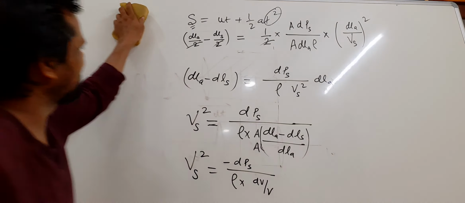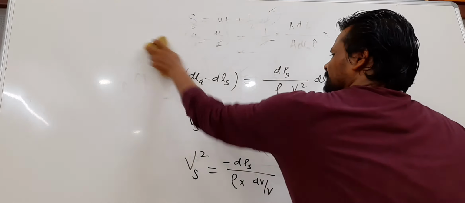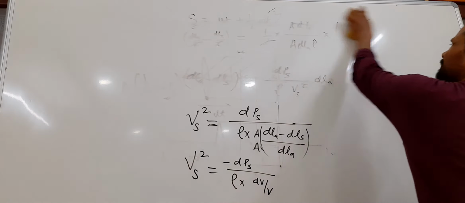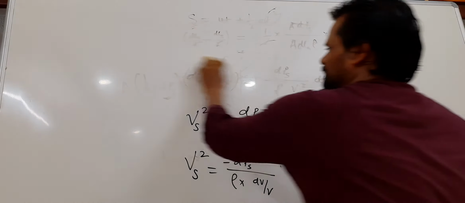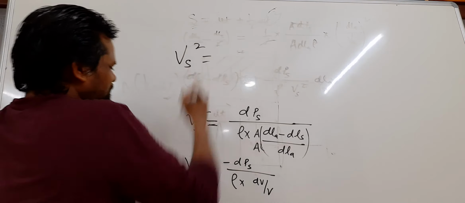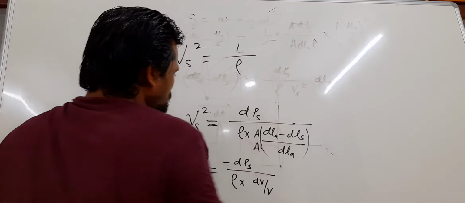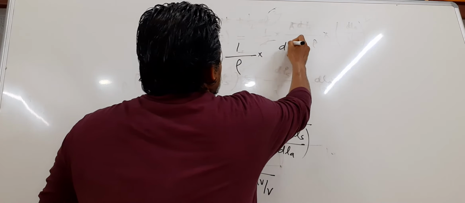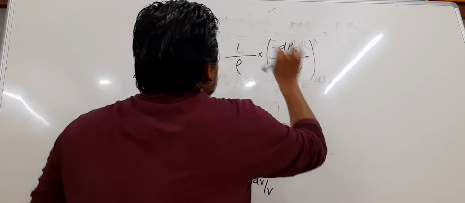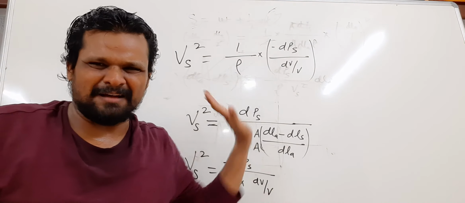Now could you write: Vs square rho dps by dv by v. Please see, a very important result is coming.